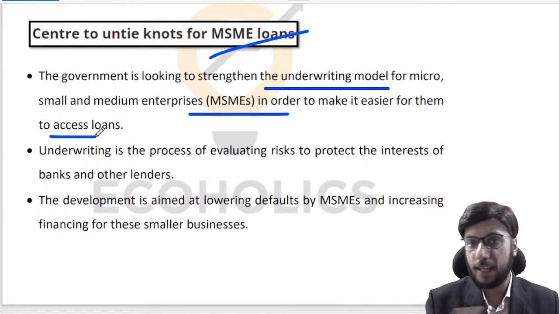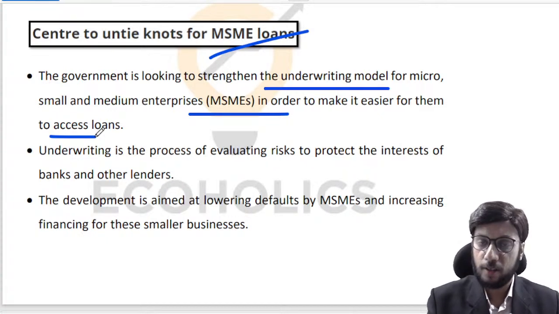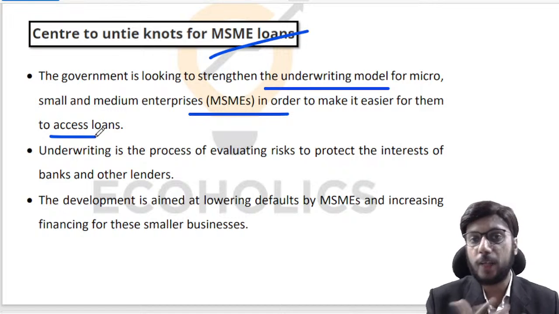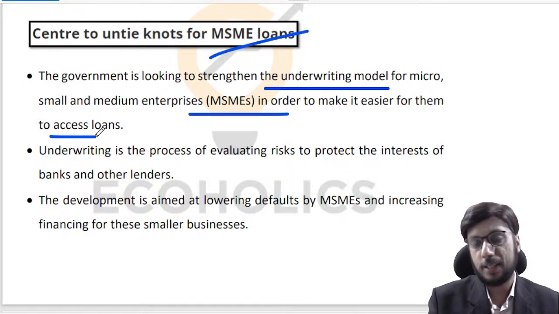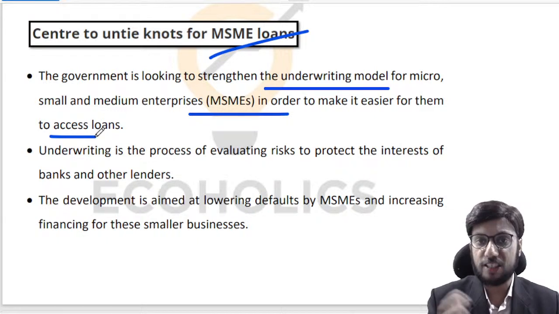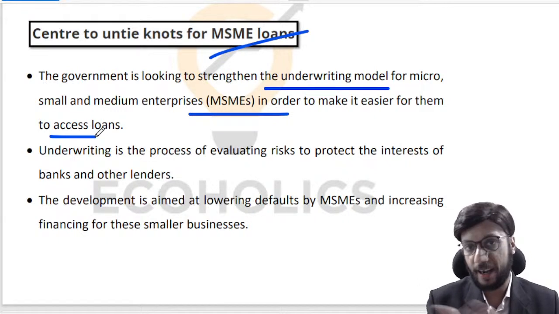Why? Because I don't have last 3 years balance sheet, profit and loss and income statement. I don't have proofs. I don't have any of these things in very good ways. Or even if I have, it's not encouraging enough. So banks don't want to take the risk of lending to MSMEs many a times, right? So then MSMEs have to rely upon your traditional money lenders kind of folks who will charge, let us say, 1.5% rate of interest per month, which translates into 18% rate of interest per annum.